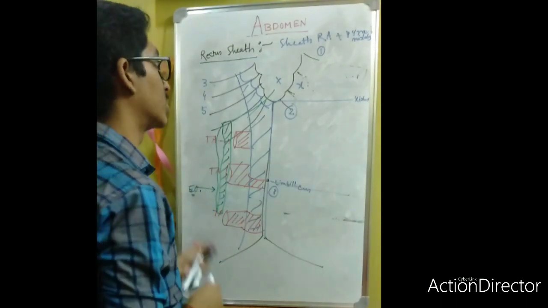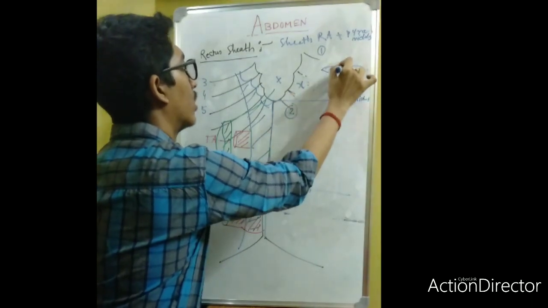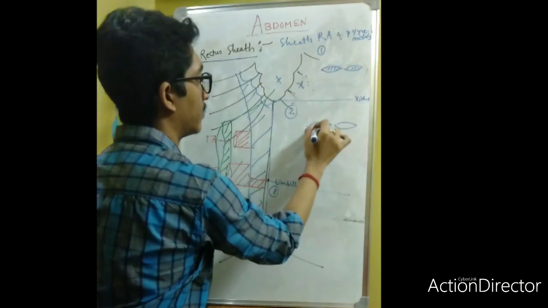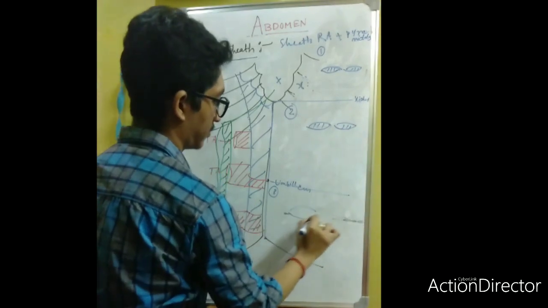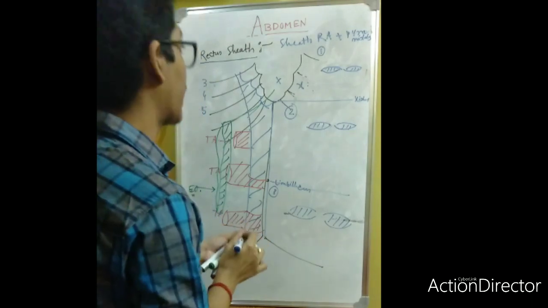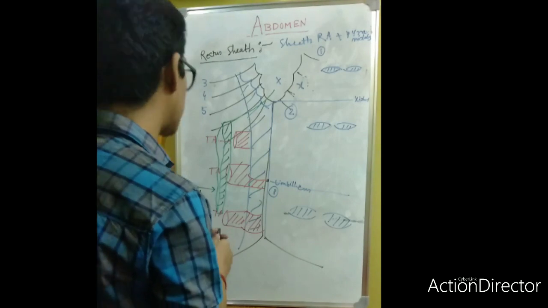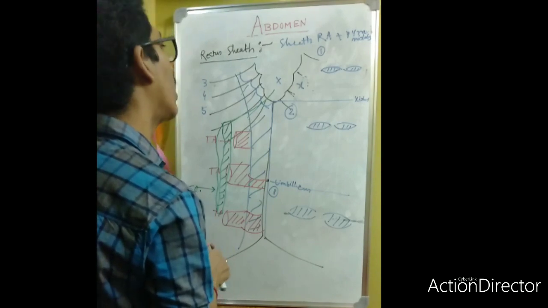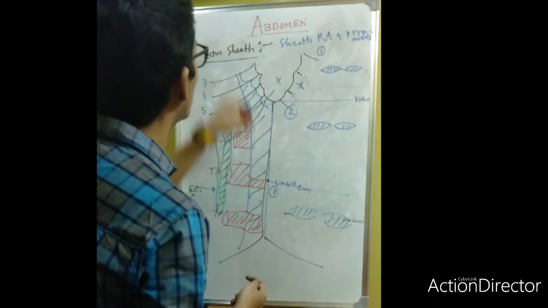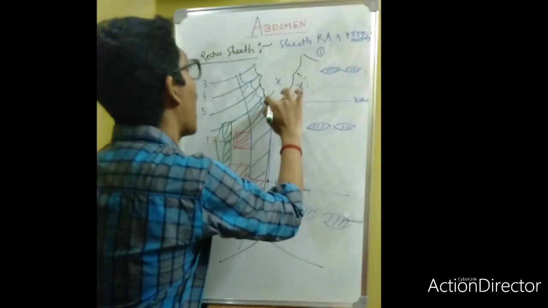How will the formation be? The whole thing covers the rectus abdominis, so first draw the rectus abdominis. Please pay attention now. The external oblique is the only muscle above the xiphoid process. The posterior-most fibers, the internal oblique, will be absent, and the posterior part will be the rectus sheath formation.